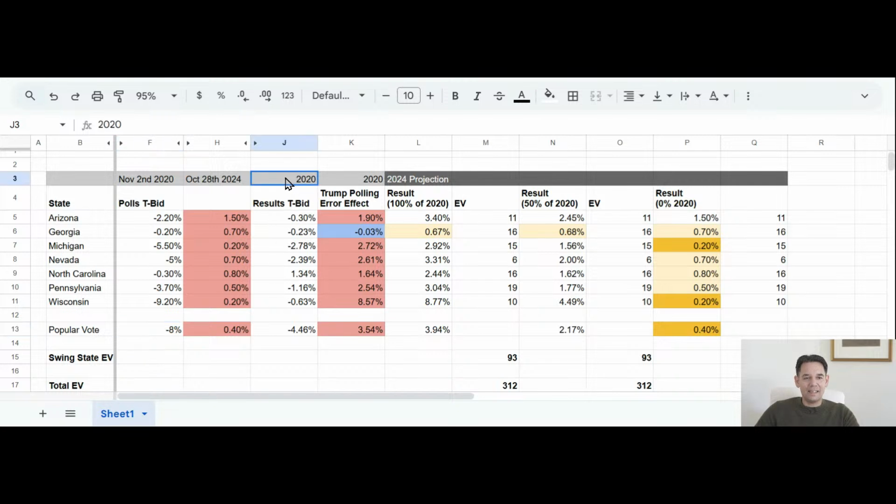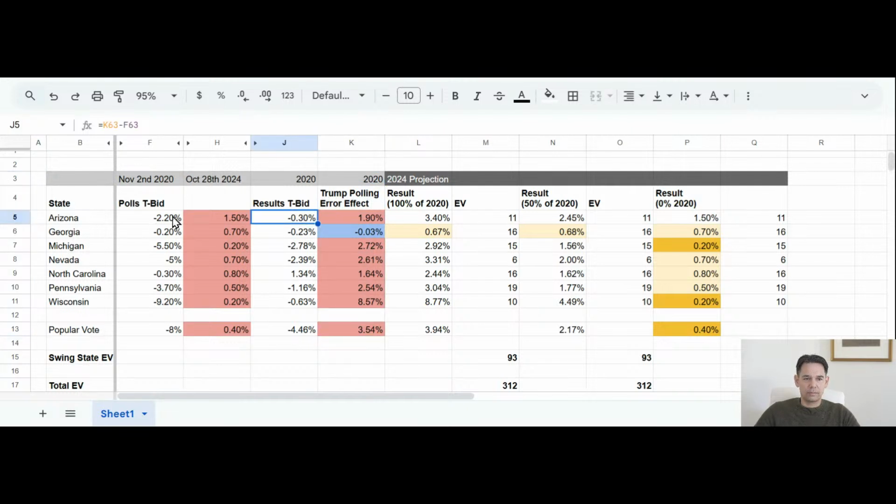Now, here you see the actual results of the election. Trump lost Arizona by 0.3%, lost Georgia by 0.23%, and so on and so forth, and lost the popular vote by 4.46%. And what I did now is I calculated the polling error. Simple, right?